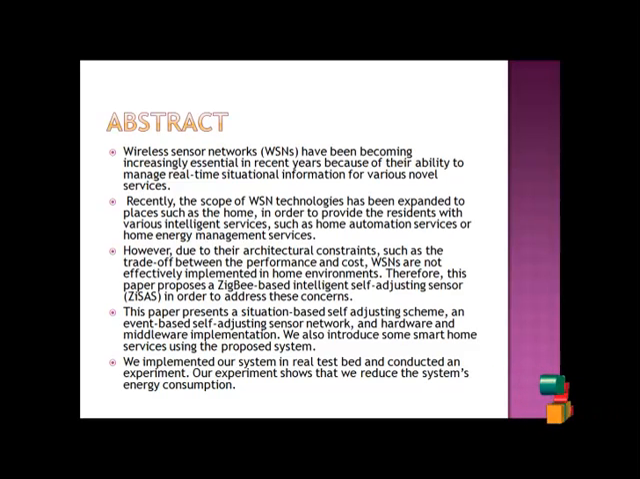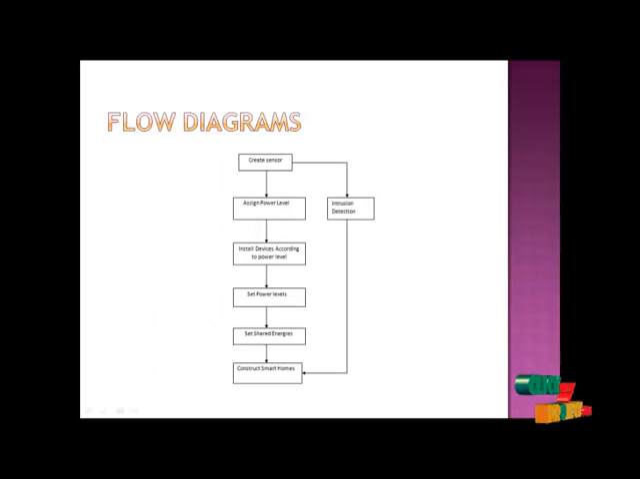This paper presents a situation-based self-adjusting scheme, an event-based self-adjusting sensor network, and a hardware and middleware implementation. We also provide a smart home service using the proposed system. We implemented our system in a real test bed and conducted an evaluation. Our experience shows a reduced energy consumption. Here is the flow diagram for ZigBee communication.